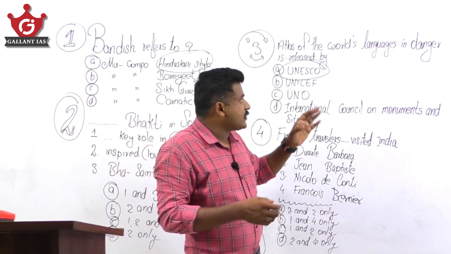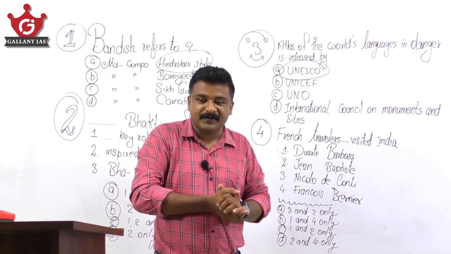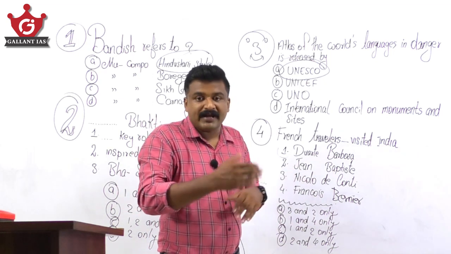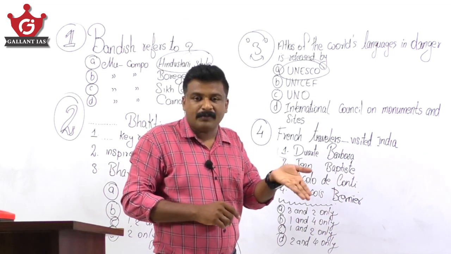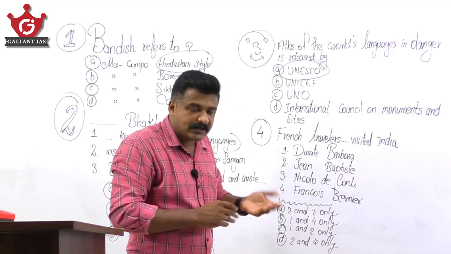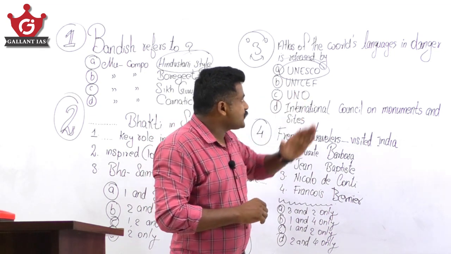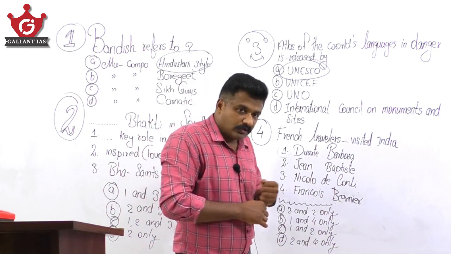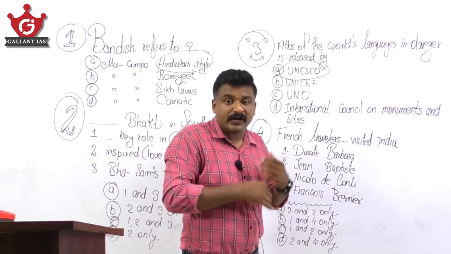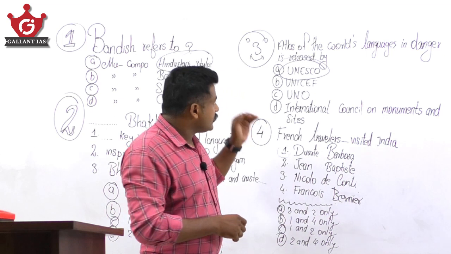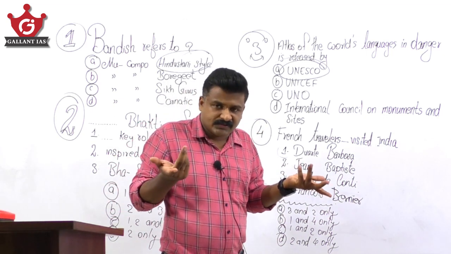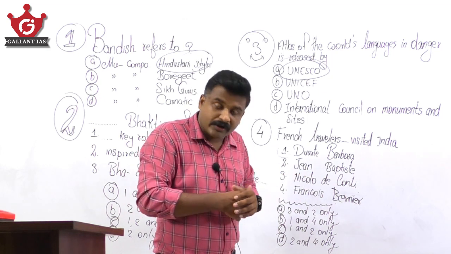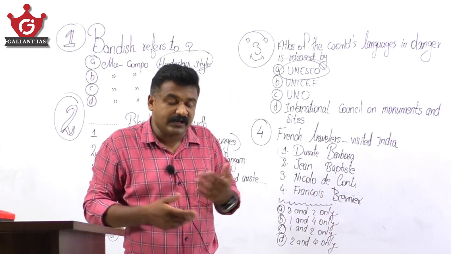Now, the Atlas of the World's Languages in Danger is released by, so those indexes or reports by these global agencies are important for you, be it economy, geography, environmental science, or art and culture. The Atlas of the World's Languages in Danger is released by UNESCO. The reports and indexes by UNESCO are important because UPSC has asked these questions several times, in different years.